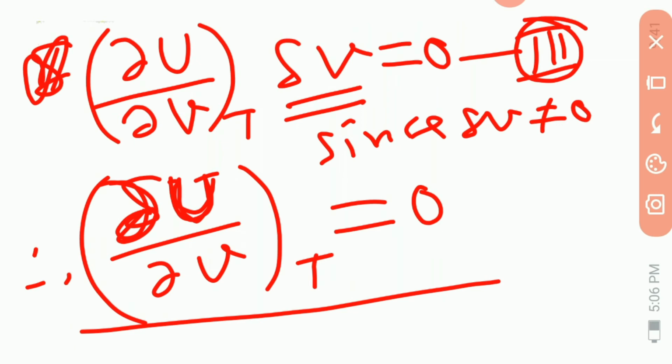This is 0, and hence we get U is equal to U of T.